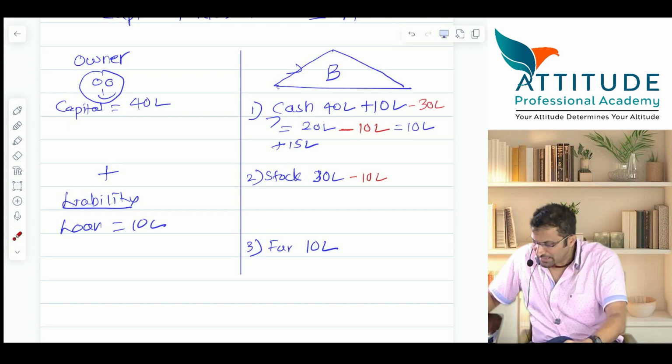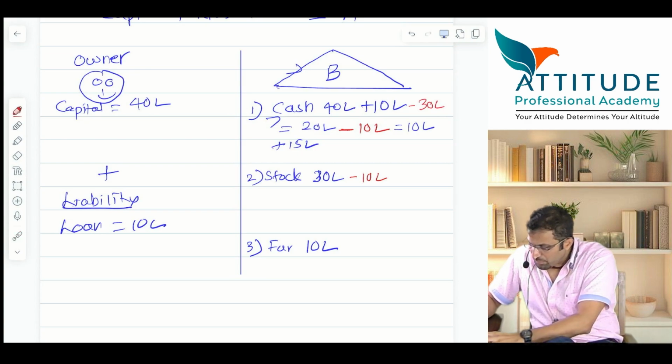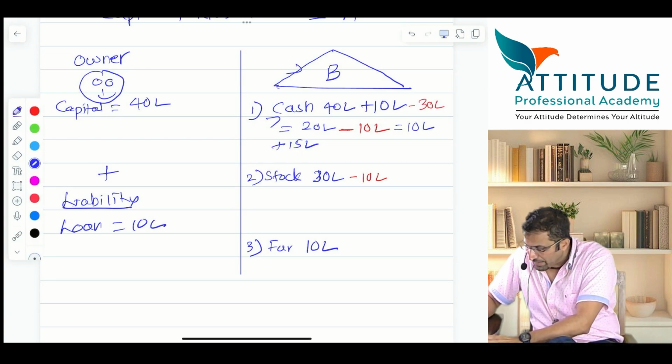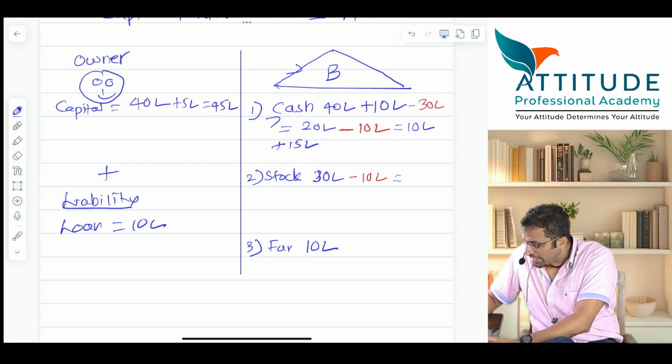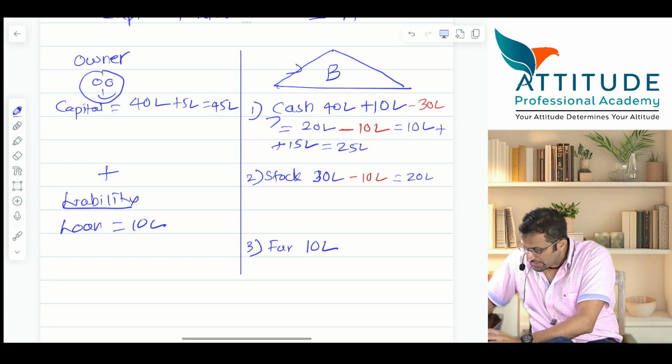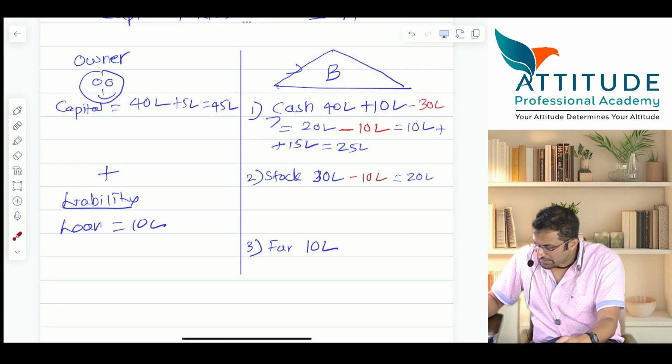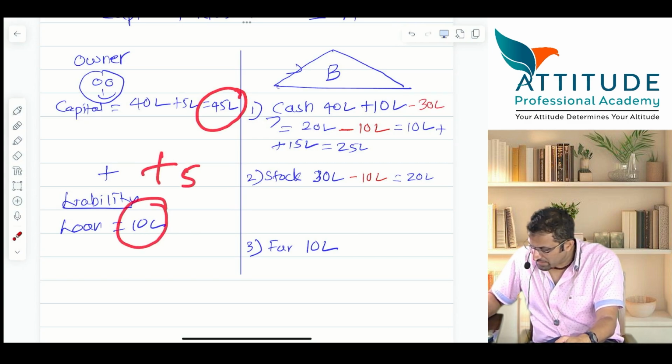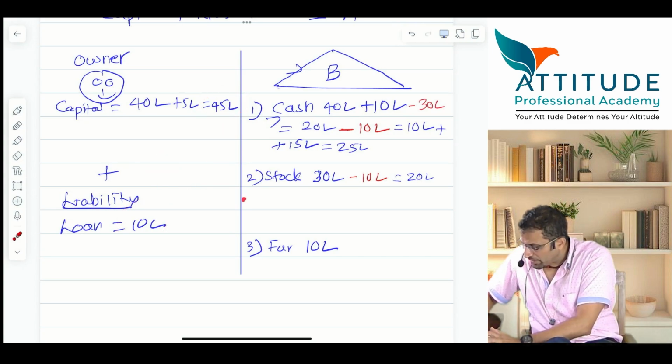Capital will increase by plus 5 lakhs, which will now be 45 lakhs. Here it becomes 20 lakhs, and here 10 plus 15, which becomes 25 lakhs. Correct? Now does the accounting equation hold good? 45 plus 10 is how much? 55. Here also it should be 55. Here 55, and here let us see: 25